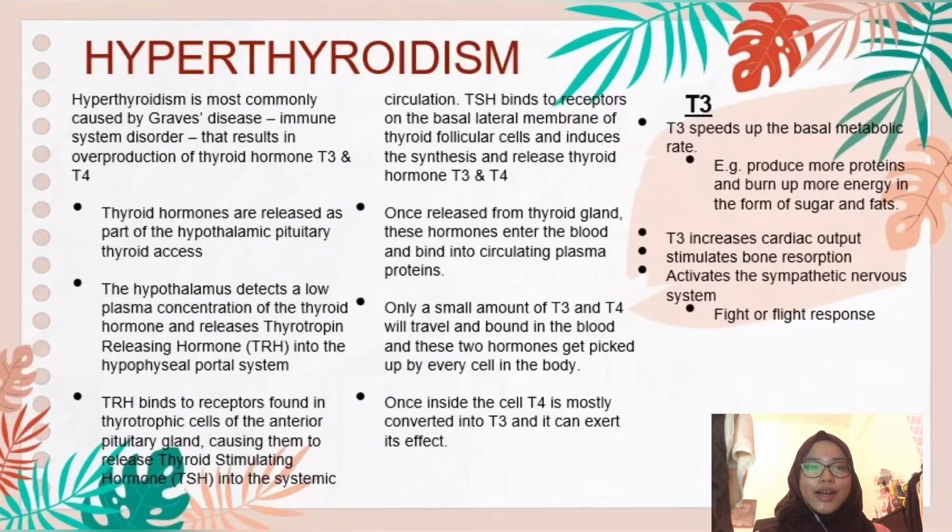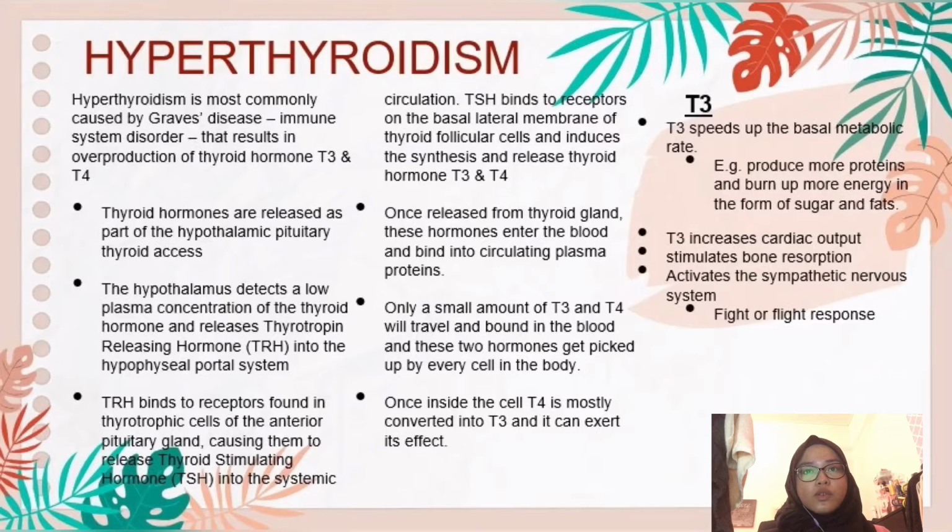Now let's talk about hyperthyroidism. Hyperthyroidism is commonly caused by Graves' disease, which is an immune system disorder that results in overproduction of thyroid hormones T3 and T4. Firstly, thyroid hormones are released as part of the hypothalamic-pituitary-thyroid axis.